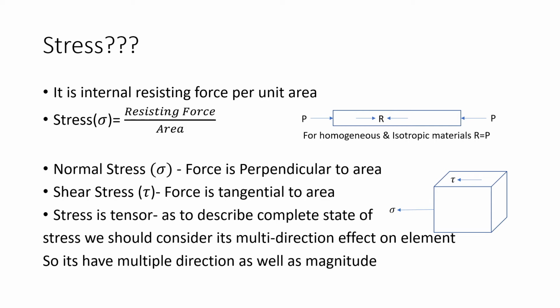You can't say the stress is simply along the x direction or simply along the y direction. Stresses may be along every direction; at every rotation, stresses are generated. So it is very difficult to call stress a vector or scalar. It has a multi-direction property, and the magnitudes change along each and every direction. That's why stress is called a tensor. So let's see next.